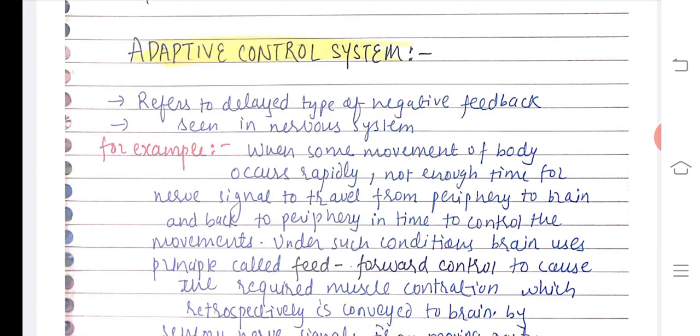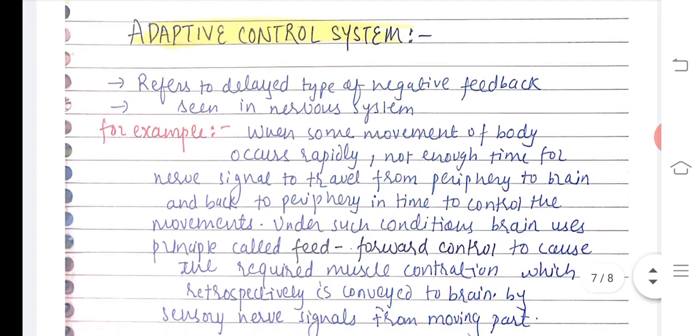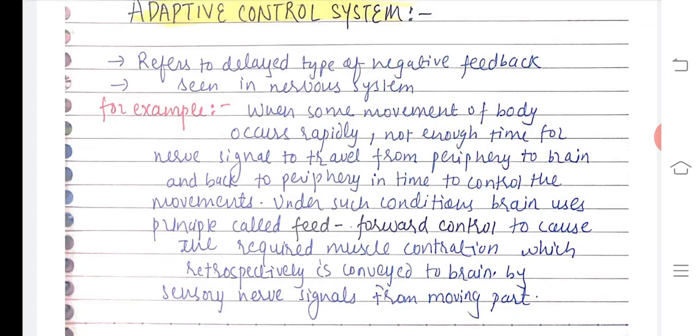Now coming to the adaptive control system. I already said we have the mode of action of the homeostatic control system as feedback mechanism and adaptive control system. So we're already done with the feedback mechanism. Now the adaptive control system refers to the delayed type of negative feedback. So what is that? It is seen in the nervous system.